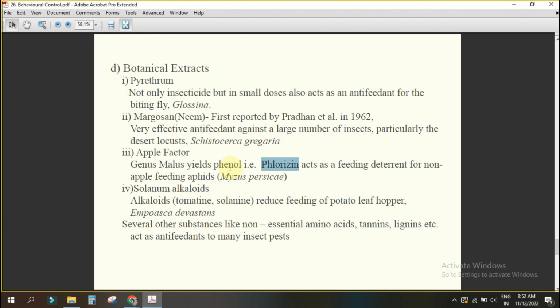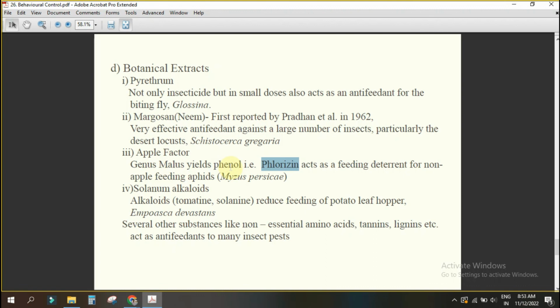For them phloridzin won't do anything; woolly aphid will come and feed. But if some other aphids are there, it is a repellent. That's why it acts as a feeding deterrent for non-apple feeding aphids, not woolly aphid but all others, like Myzus persicae, Aphis craccivora, whatever. So this is the apple factor.